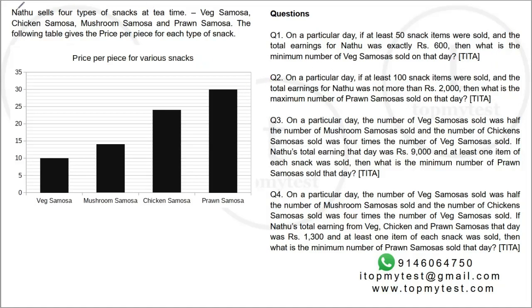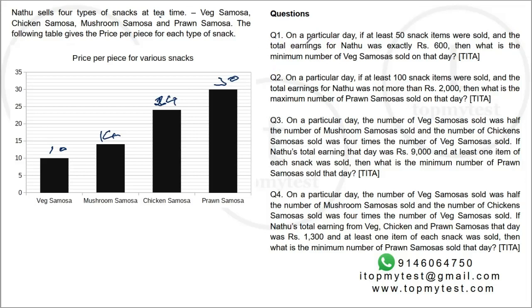So the set says Nathu sells 4 types of snacks at tea time: veg samosa, chicken samosa, mushroom samosa, and prawn samosa. The following table gives the price per piece of each type of snack. So one veg samosa costs 10 rupees, one mushroom samosa costs 14 rupees, one chicken samosa costs 24 rupees, and one prawn samosa costs 30 rupees.